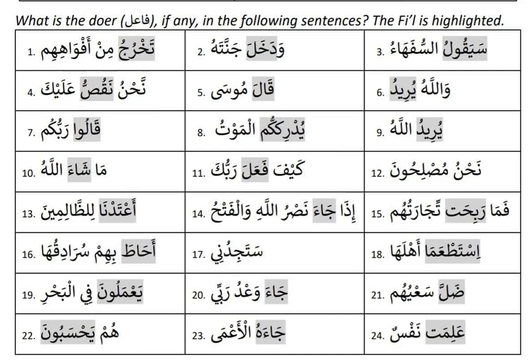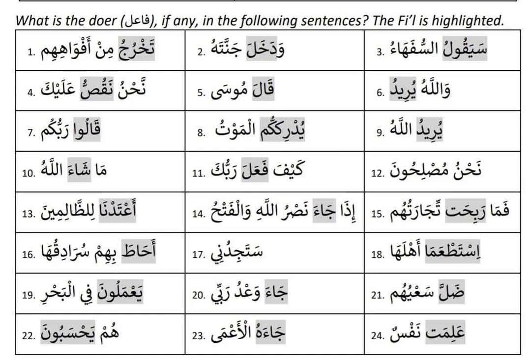Number 18, istat ama. This is past tense. Very difficult word to pronounce as well. Huwa istat ama, huma istat ama, hum istat amu. Right? Huwa nasara, huma nasara, hum nasaru. Like that. So this is huma istat ama. So who's doing the act is huma, both of them, because huma cannot have an outside doer.